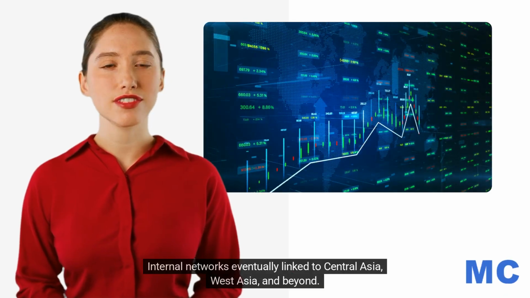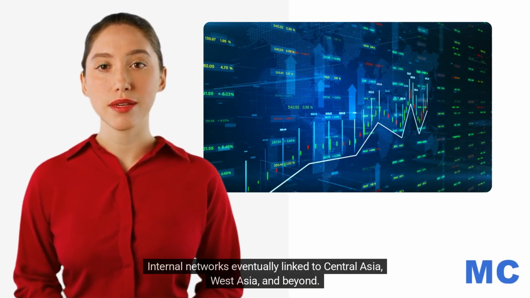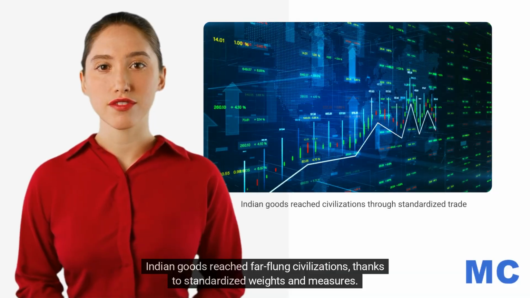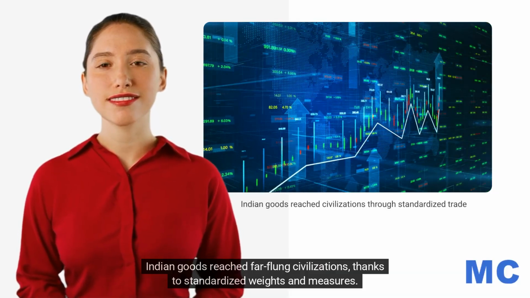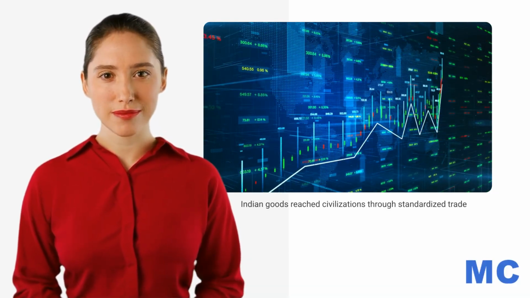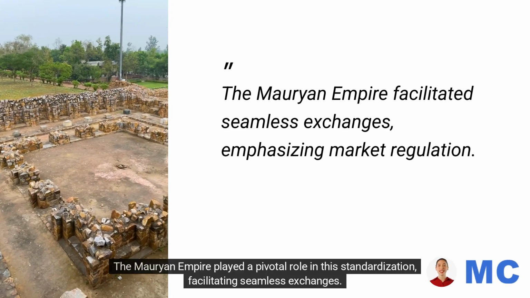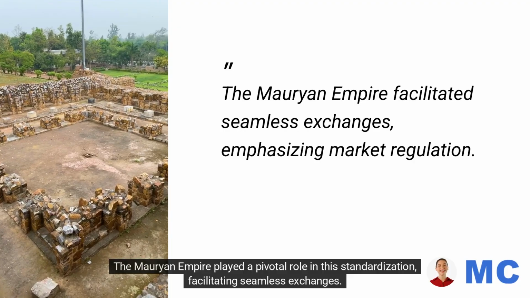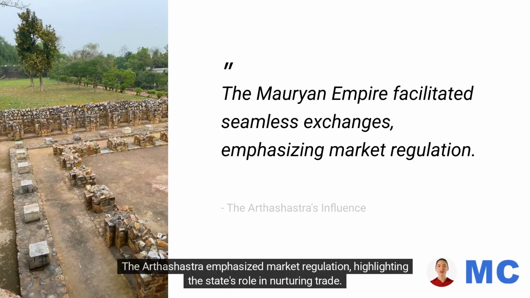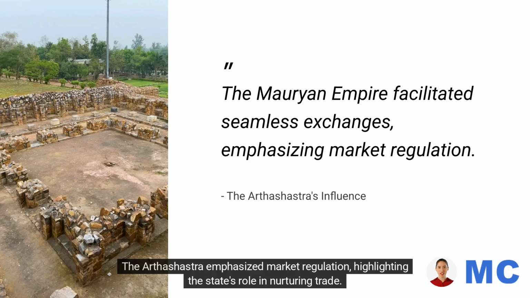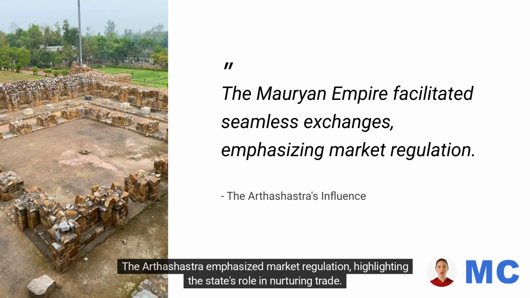Internal networks eventually linked to Central Asia, West Asia, and beyond. Indian goods reached far-flung civilizations thanks to standardized weights and measures. The Mauryan Empire played a pivotal role in this standardization, facilitating seamless exchanges. The Arthashastra emphasized market regulation, highlighting the state's role in nurturing trade.